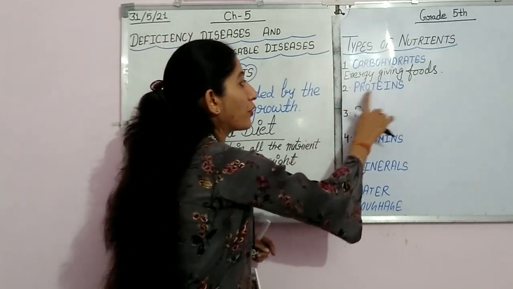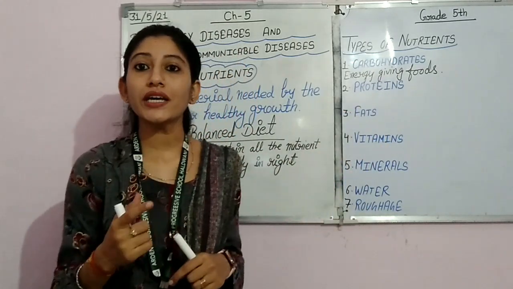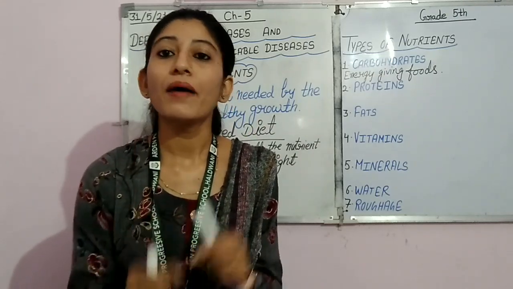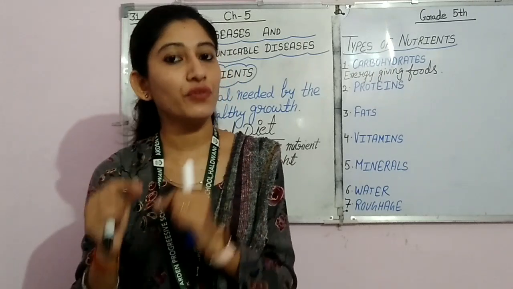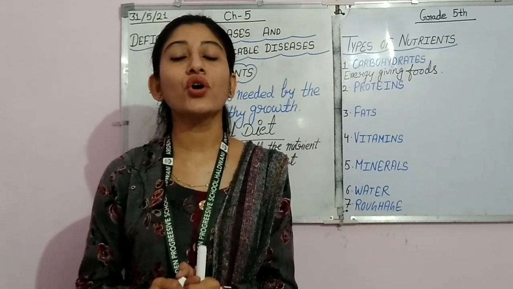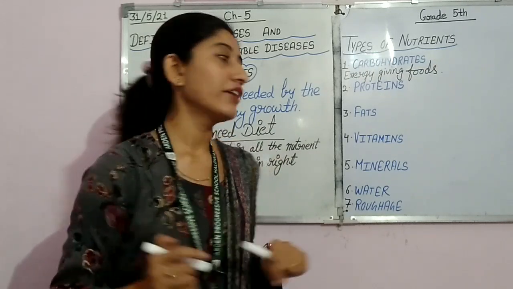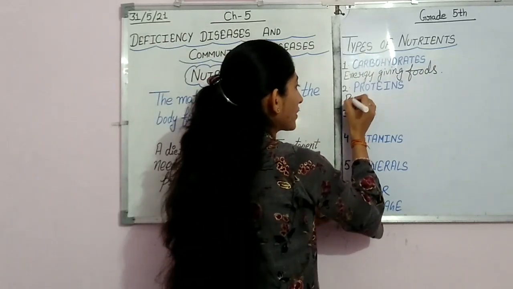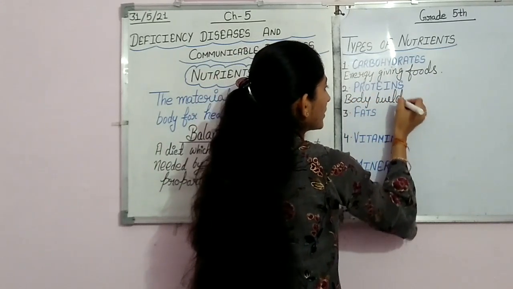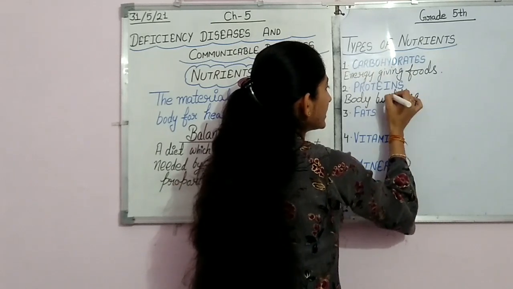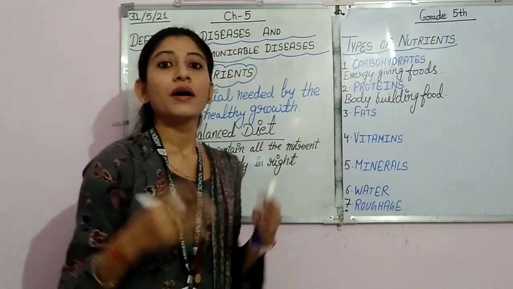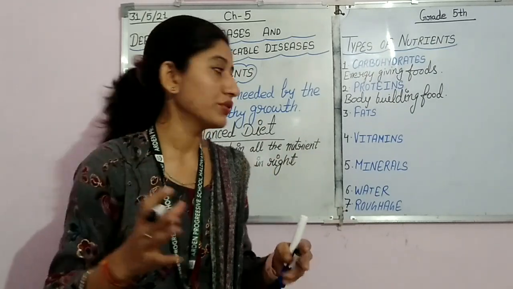Then we have proteins. Now what are these proteins? So proteins are the body building food. Proteins are also known by the name called body building food. So what are proteins? Proteins are the body building food.